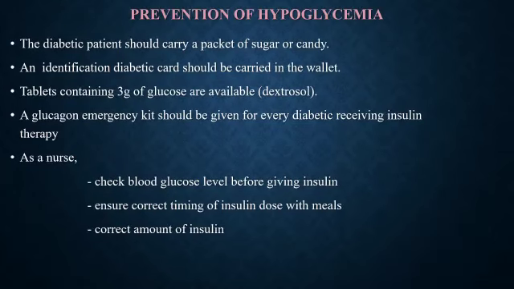Prevention of hypoglycemia. The diabetic patient should carry a packet of sugar or candy because they can experience sudden hypoglycemic symptoms. An identification diabetic card should be carried in the wallet. Tablets containing 3 grams of glucose are available, Dextrosol. A glucagon emergency kit should be given for every diabetic patient receiving insulin. As a nurse, we should check the blood glucose level before giving insulin. Ensure correct timing of the insulin dose with meals.